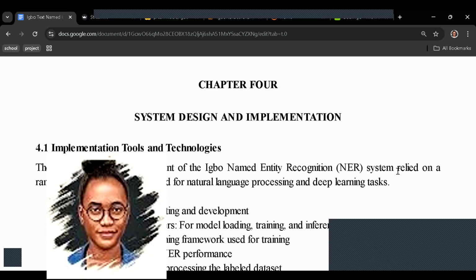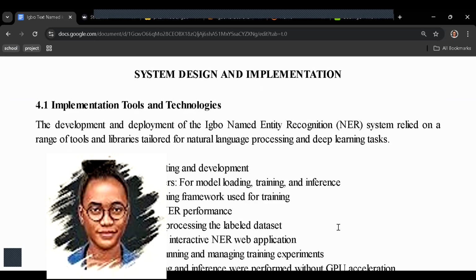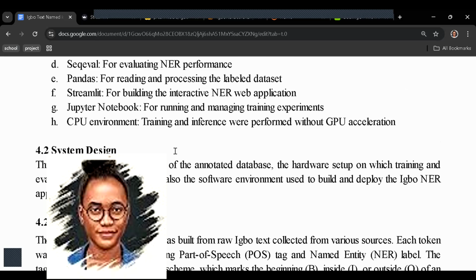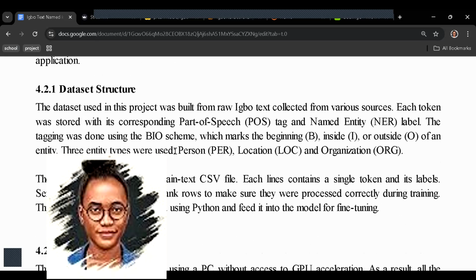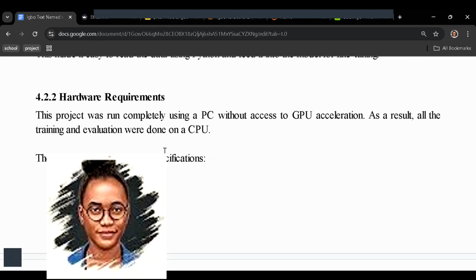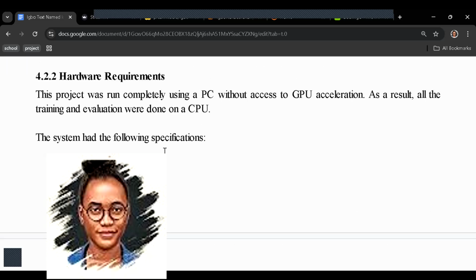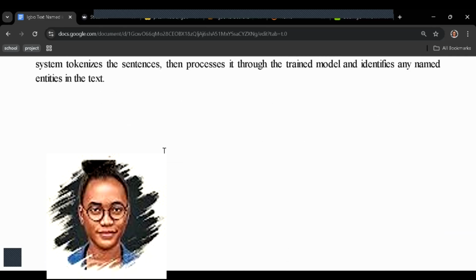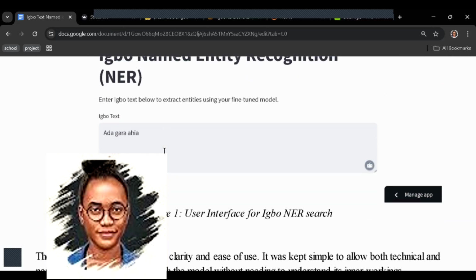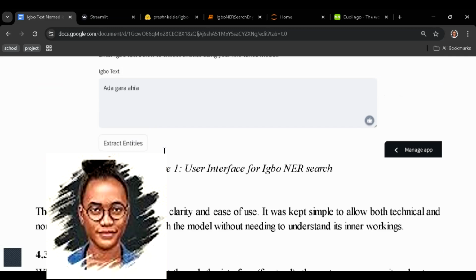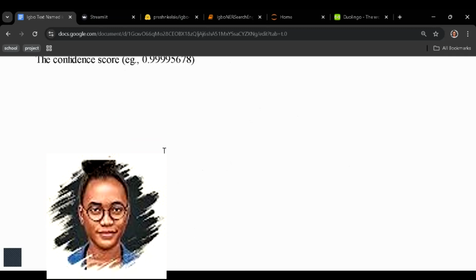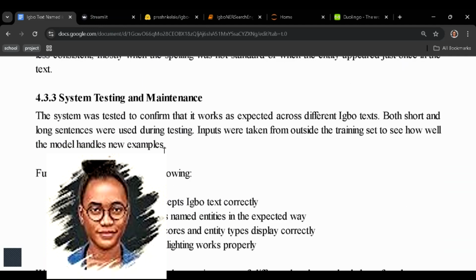So our system design and implementation. These are the tools that were used. This is explanatory. I've already explained how the dataset is, so just read through the hardware requirements. This is the system that the model was trained on. Results and discussion, I've already shown it to us here. See how it works. You put your name or your sentence and the output shows how it attributes the entities.